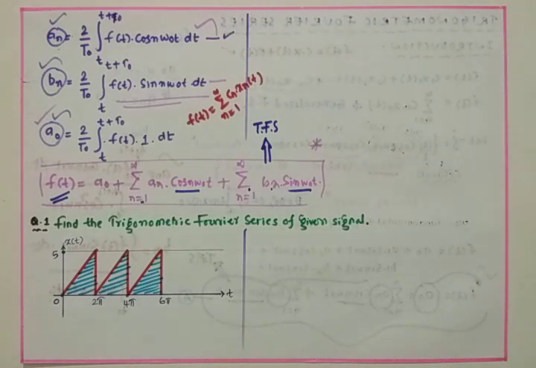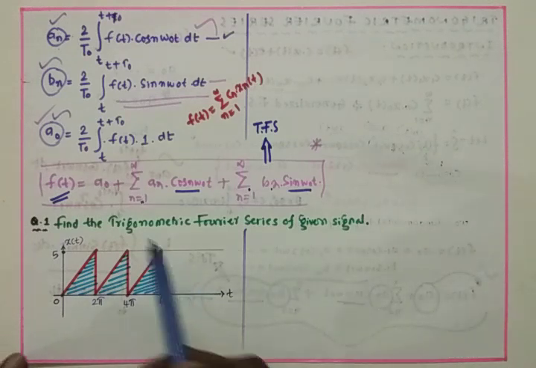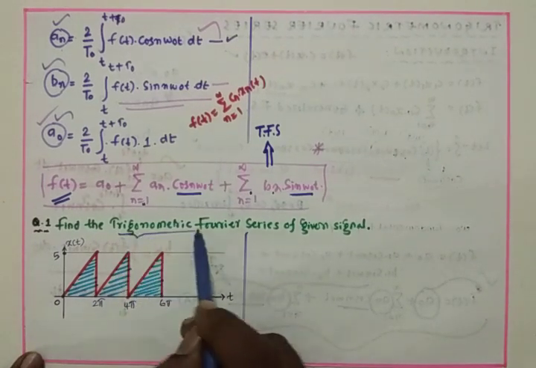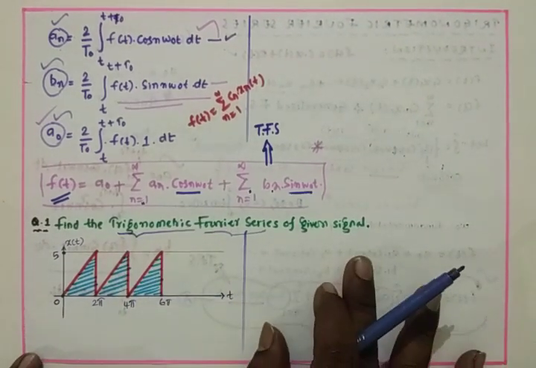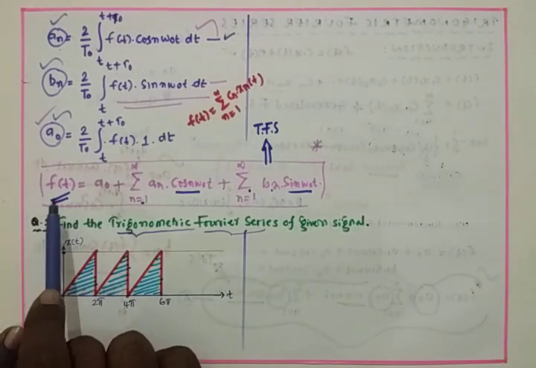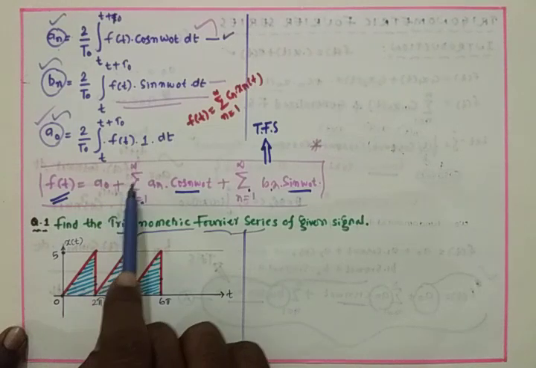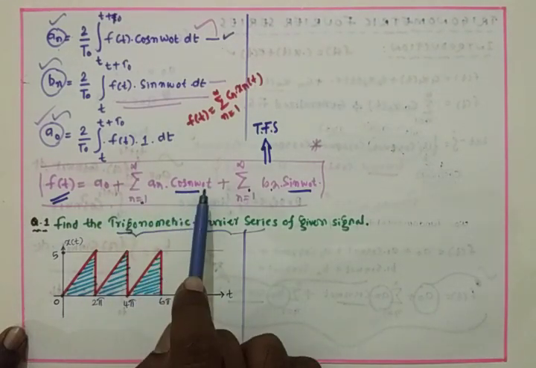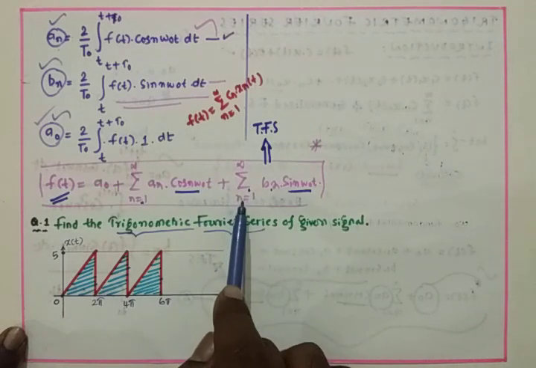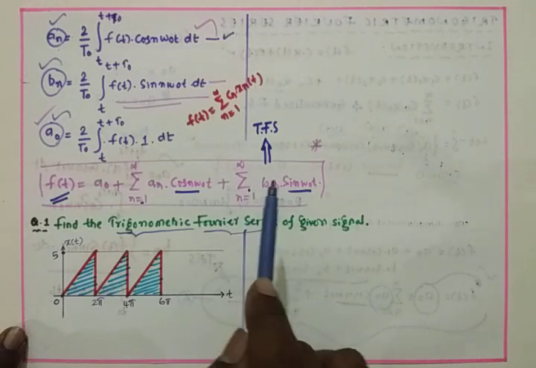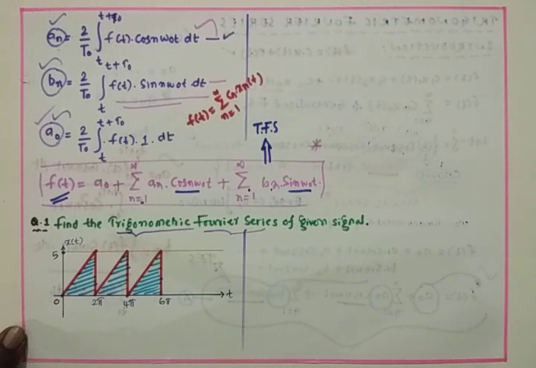Then what is the standard formula for the trigonometric Fourier series? The question is about the trigonometric Fourier series. The standard formula is f of t is equal to a naught plus sigma n equals 1 to infinity an cos n omega naught t plus sigma n equals 1 to infinity bn sin n omega naught t.